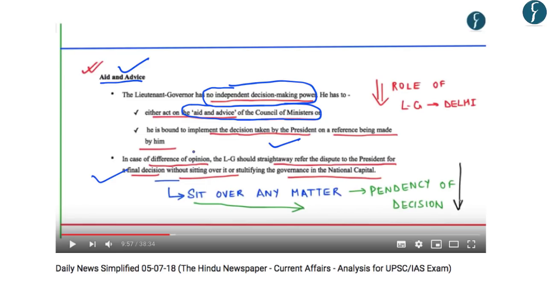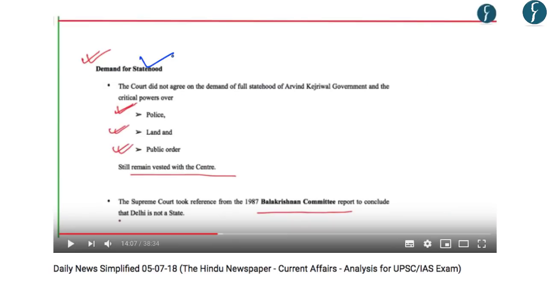So simply either he should take a decision on the aid and advice provided by the Council of Ministers, or he should refer that matter to the President straight away without wasting any time. This is because sitting over a decision and not taking a decision on any matter leads to pendency of decision, and it ultimately leads to policy paralysis. So in this regard, the Supreme Court has clarified that LG should either act on the aid and advice of Council of Ministers, or he should straight away refer the dispute to President for a final decision. So in this manner, the Supreme Court has tried to solve the issue of pendency or the policy paralysis in Delhi. Further, the Supreme Court also commented on the demand for statehood.